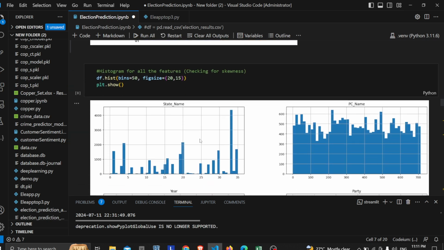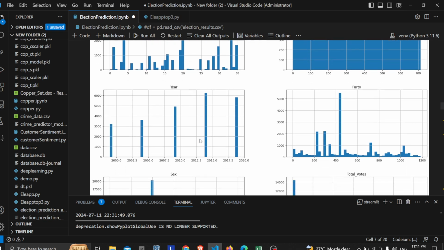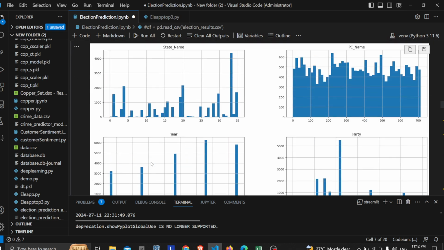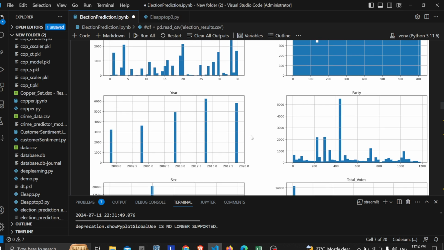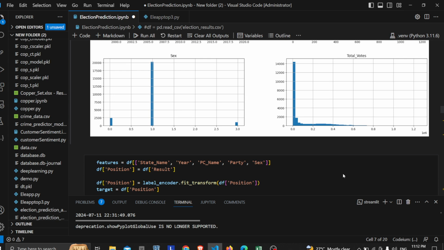And then describing the skewness of the data, I'm exploring the spread for year. You can see we have data from 1999, then 2004, and then 2009. It goes on like that. Unique features like the parliamentary constituency name have over 700 names, so I label encoded that. The spreads go on like that.